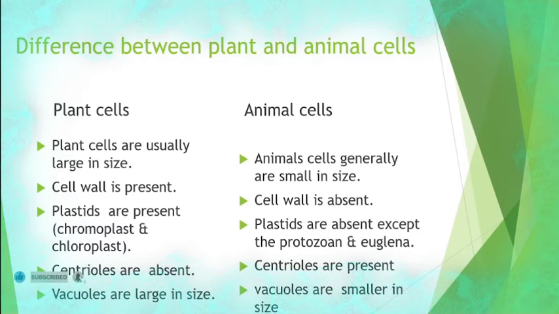In plants, vacuoles are large in size and in animal cells vacuoles are smaller in size. These are the differences between plant cells and animal cells.